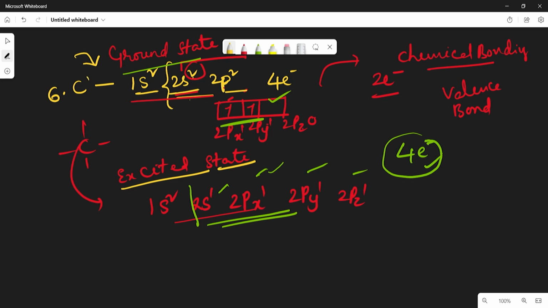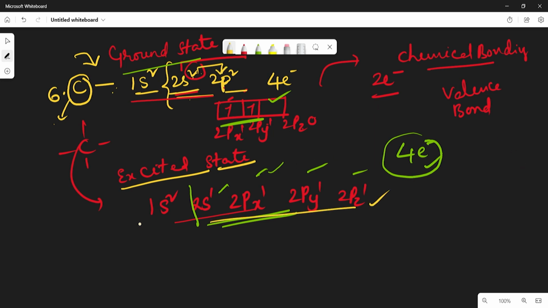Which means when the carbon atom is ready to form bonds with the other atoms, it requires excitation. So for the excitation of the electron, it requires some energy. The energy is liberated from the other atom, then there will be the possibility of excitation. Is it clear? So by using that energy, the electron from the 2s orbital is excited to the 2p orbital. Then the configuration becomes like this.